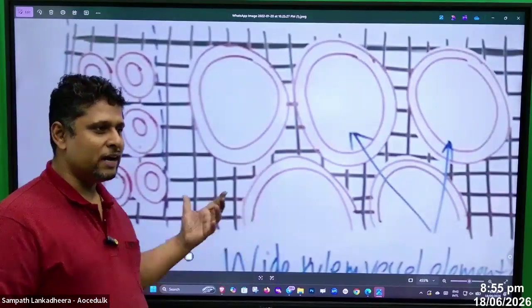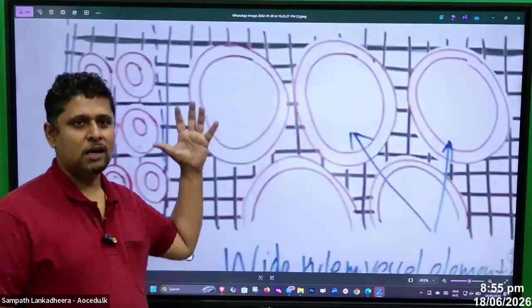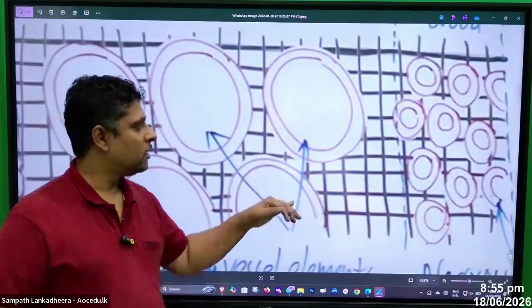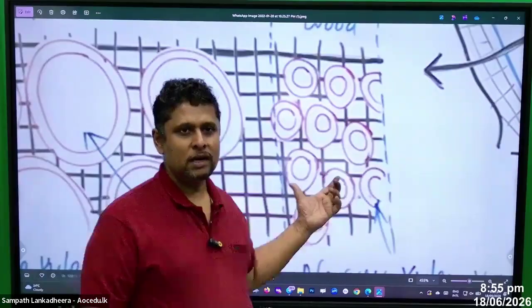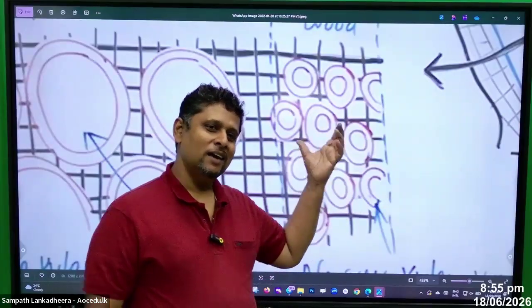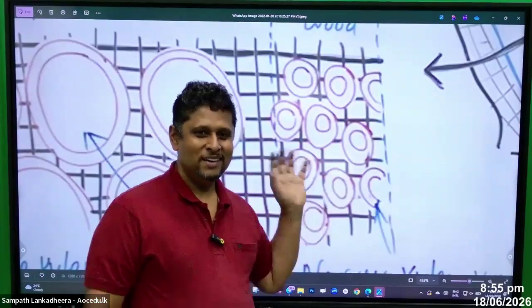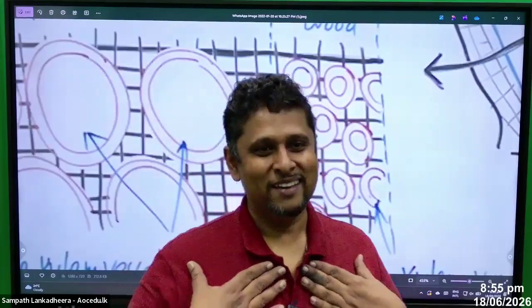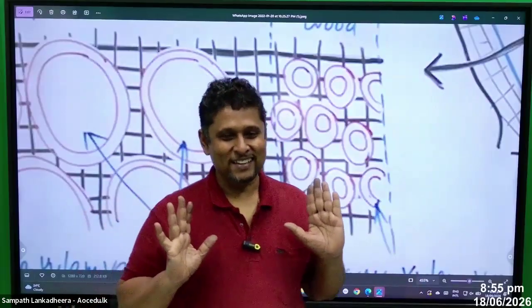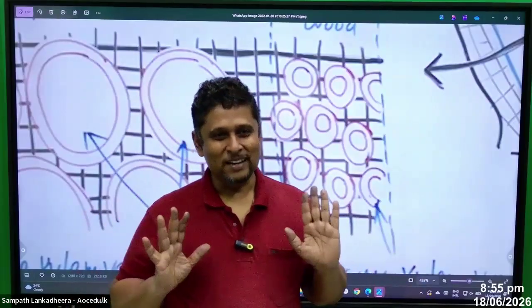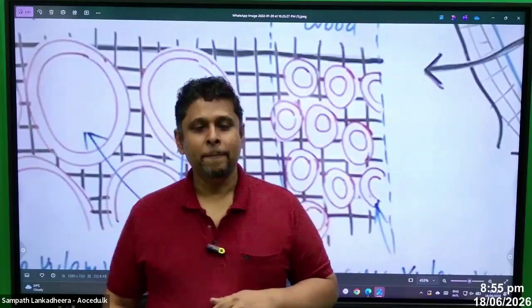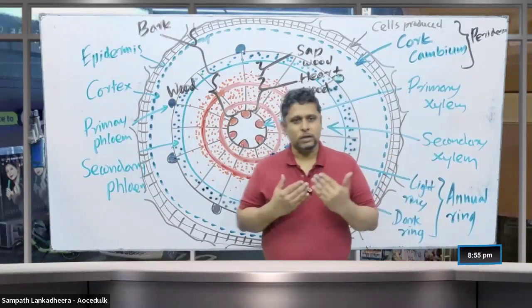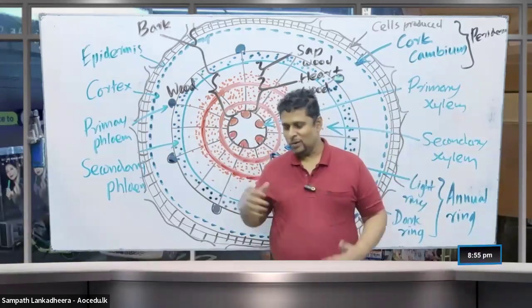If you take a cell diagram, we can see large xylem vessel elements are available in the spring wood, and then the xylem vessel elements are relatively small in the summer wood. That's clear. A big relief for me, since you don't ask extra questions. And then we have to talk about the secondary growth of the root.